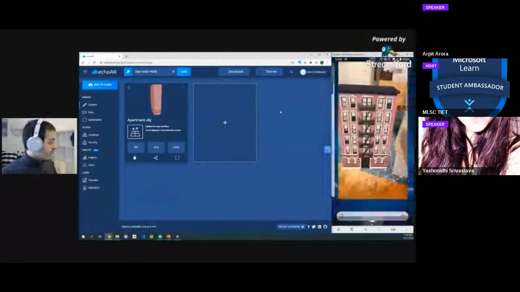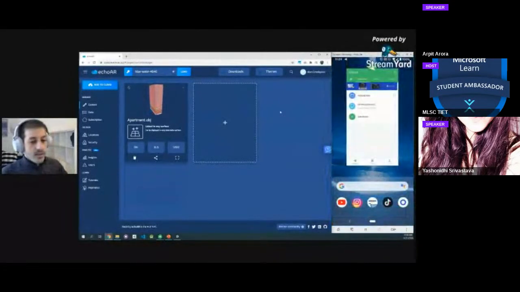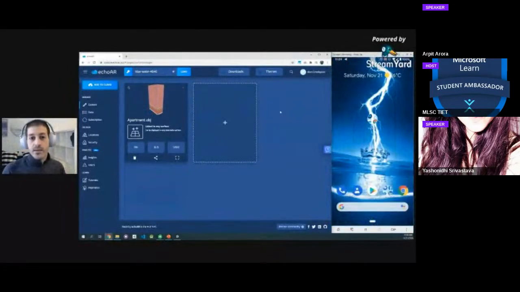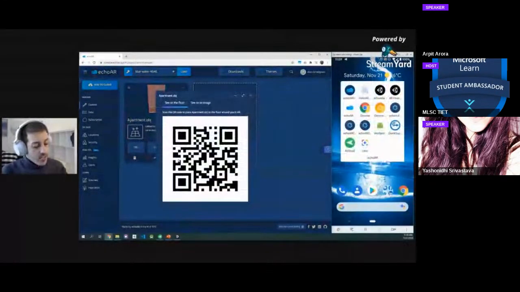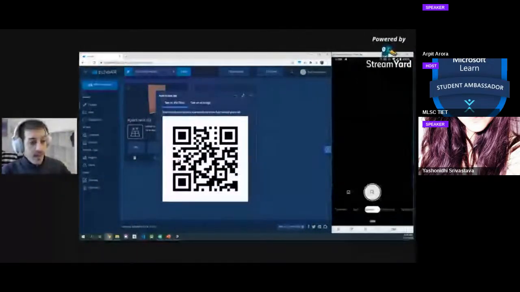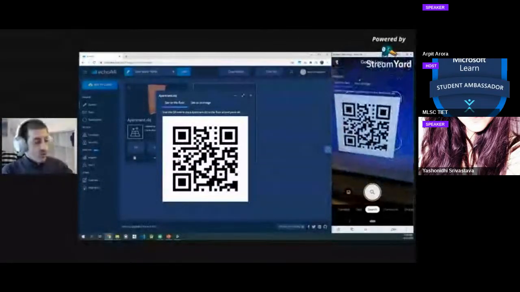We work with a company, for example, in the art agency space that wanted to have people randomly walk into an art gallery, open a phone, and suddenly see things in AR without installing anything. Is that possible? Yes, it is. So with echoAR, what you can do is click this button right here. It will open this QR code that you can scan. So if you're watching the stream live, scan this QR code. It should work for you as well.